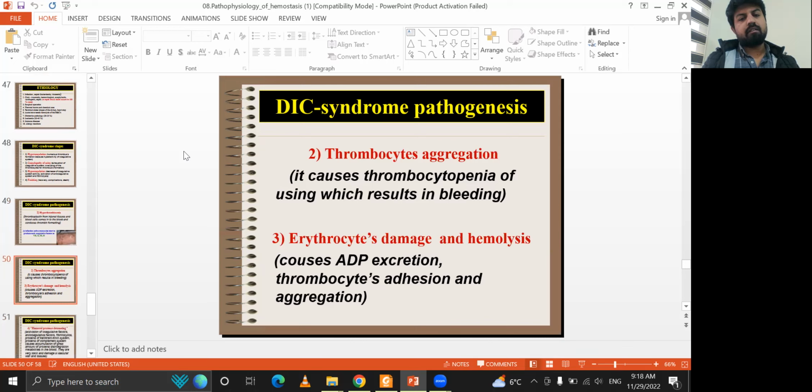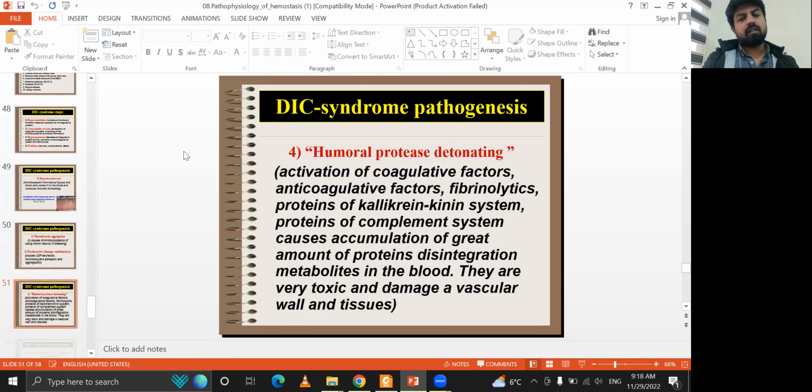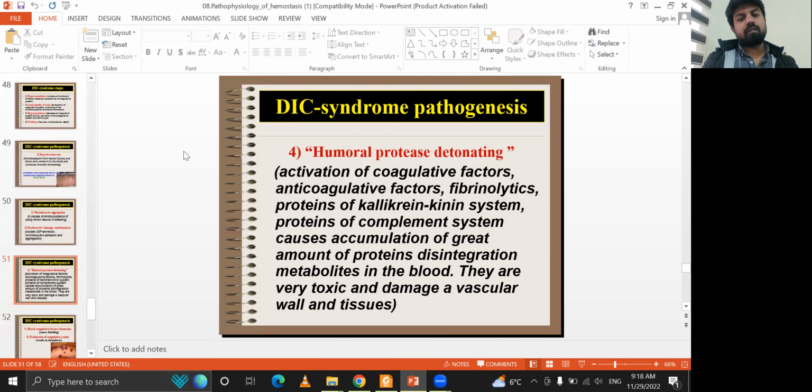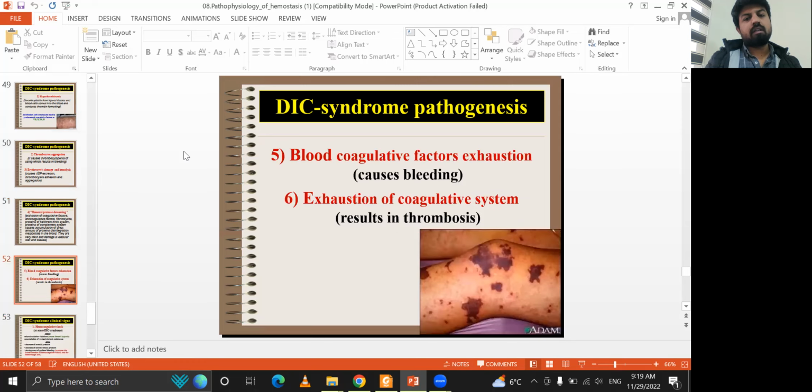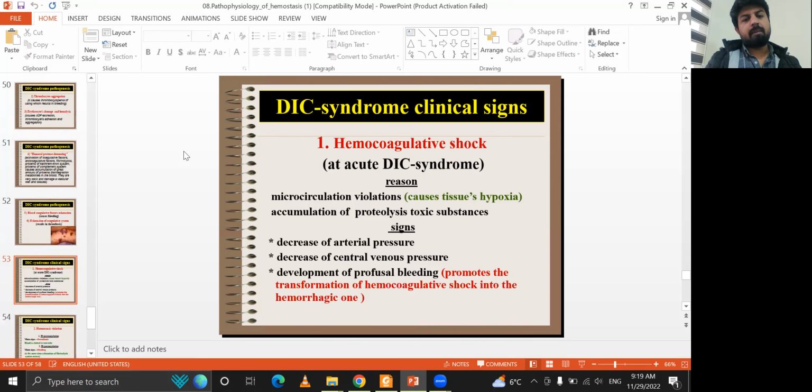Thrombocyte aggregation, erythrocyte hemolysis, and humoral proteases lead to activation of the coagulation factors and of the anticoagulative factors like the fibrinolytic proteins. The kallikrein system and proteins of the complement system cause a combination of a great amount of protein disintegration metabolites in the blood. They are very toxic and damage the vascular wall and tissues. Then comes exhaustion of blood coagulative factors and of the coagulative system.